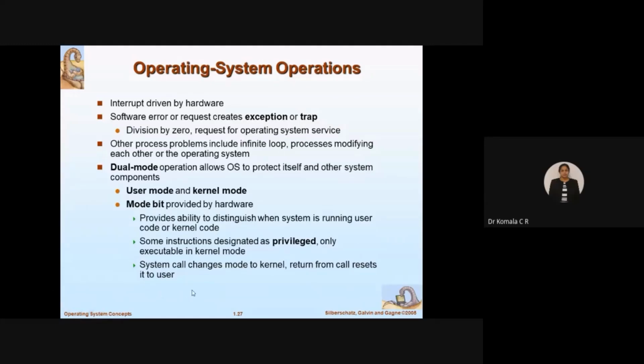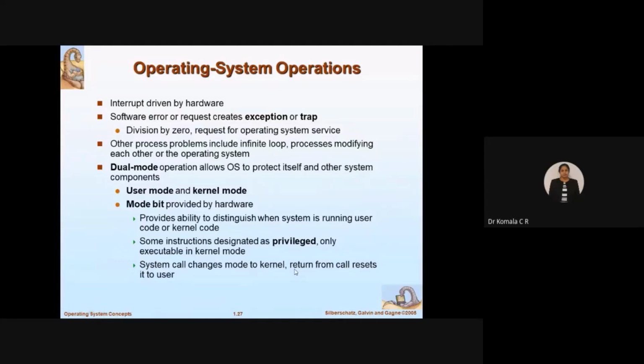Next, how does the operating system change from user to kernel mode and then from kernel mode to user mode? There is a generation of an interrupt called a system call. So when there is a system call, what does that mean? The OS wants to change the mode from user to kernel, or from kernel to user mode. So return from call resets it to user. When it is set, it is operating in one of the modes. When it is reset, it will change to the other mode.